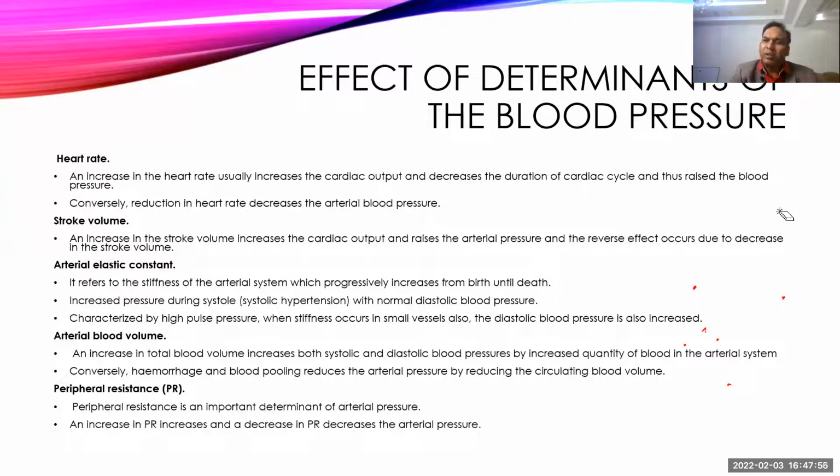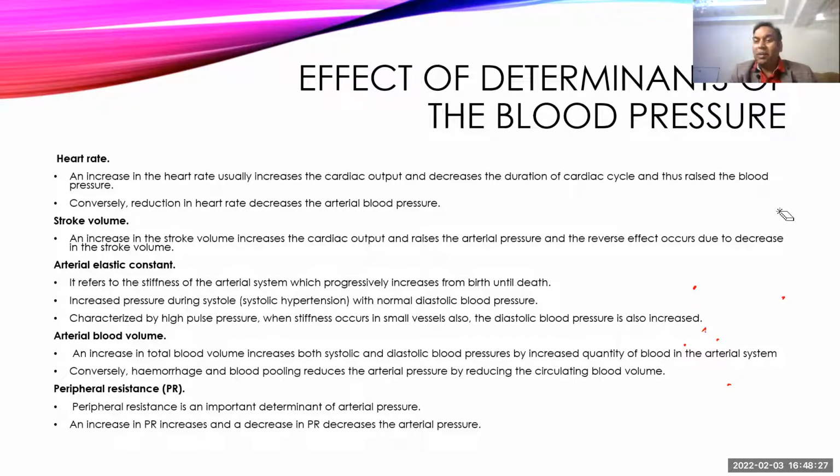Because of that, some individuals get hypertension early in life, and some individuals get hypertension a little bit later in life. But you will definitely get hypertension. And since the loss of elasticity causes resistance in the blood flow, it usually causes high diastolic blood pressure. And the increased systolic blood pressure will affect the elasticity, and it is also characterized by an increased pulse pressure.